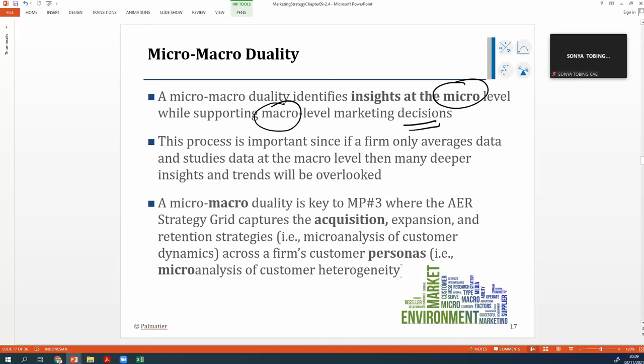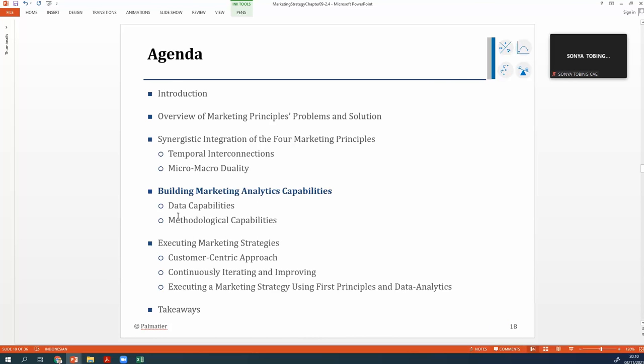Let's say acquisition is macro level, and so are expansion and retention. The persona is the micro analysis of customer heterogeneity, so the micro analysis will determine the macro decision.